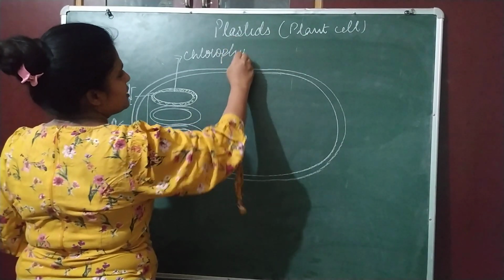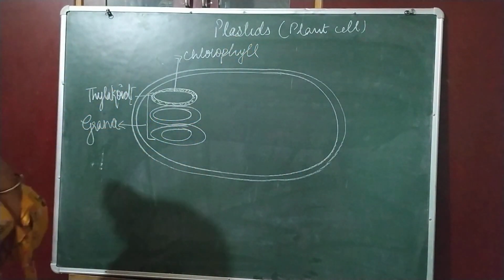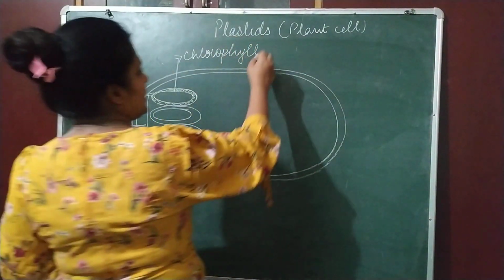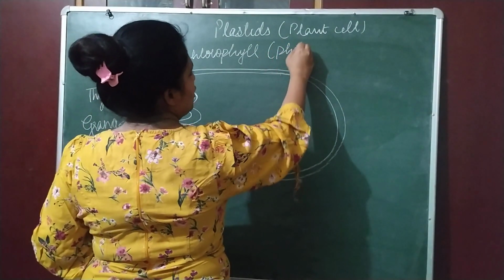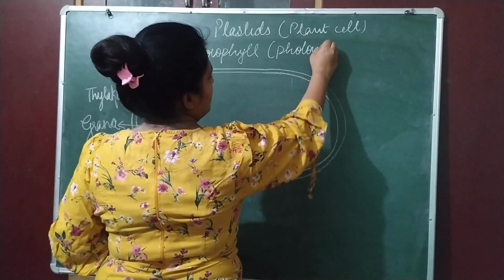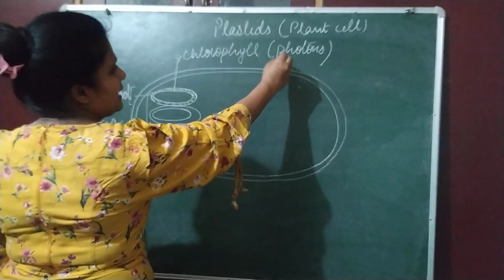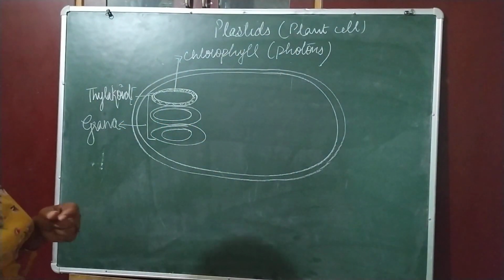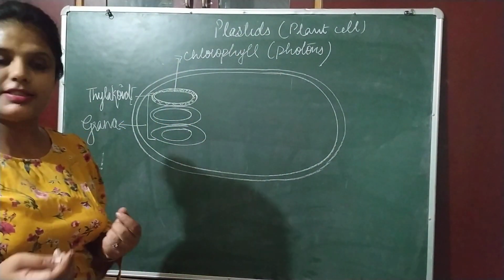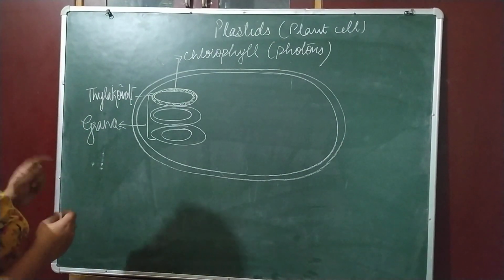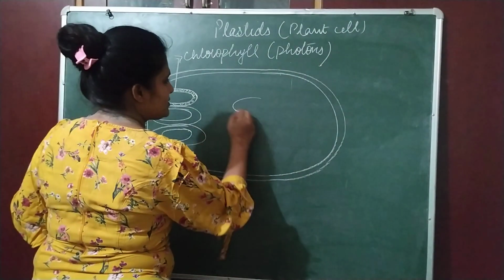And what is the function of chlorophyll? Chlorophyll traps sunlight, and it traps sunlight in the form of photons. Photons are light energy packets होते हैं. Clear?